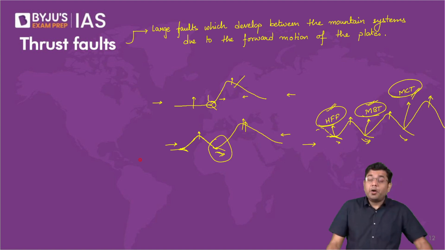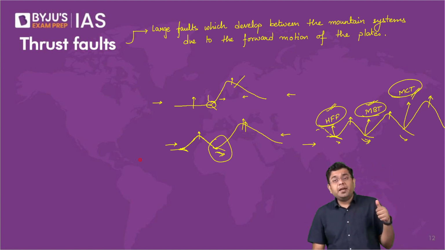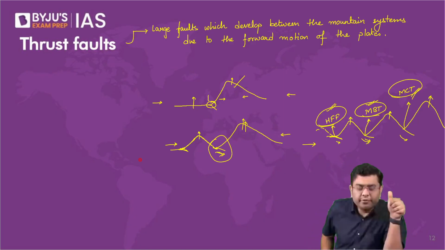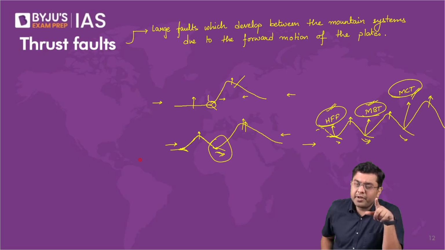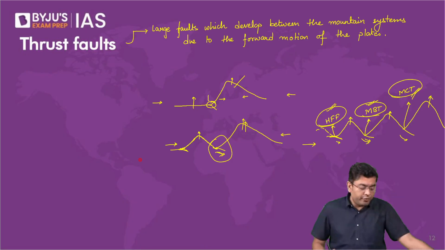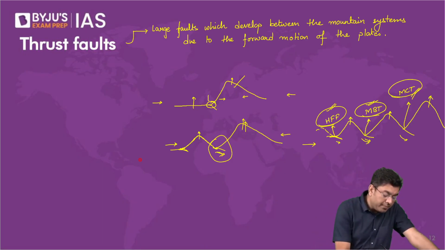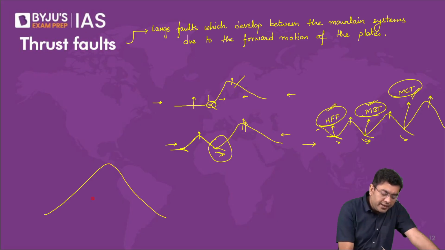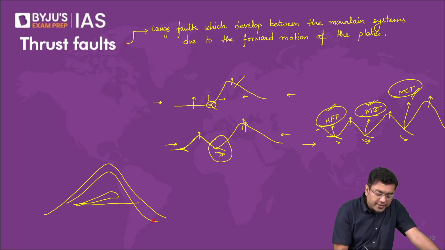When we talk about the folds, recumbent fold, nappy fold, in Himalayas you will find the symmetrical fold. In the region of Shivaliks, you will find the presence of asymmetrical fold as well. Earlier also we had discussed about it in module 4, that when you have a mountain setup, the mountain will look like this, but underneath the rocks can have a compressed structure like this as well. They can have a structure like this as well.